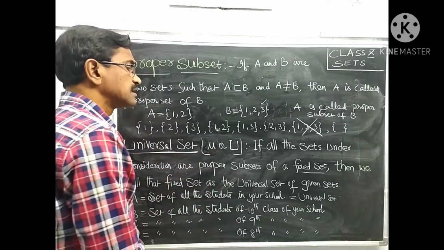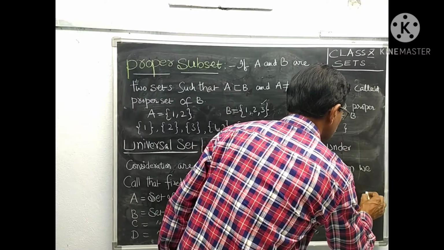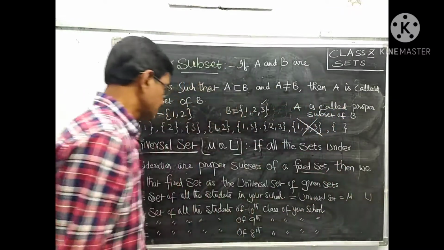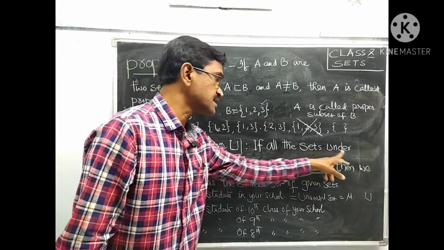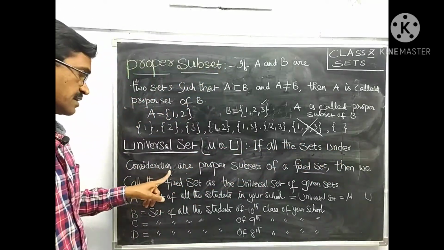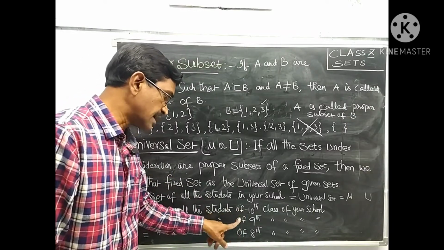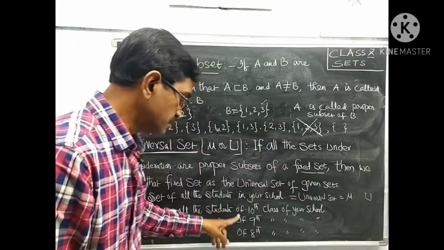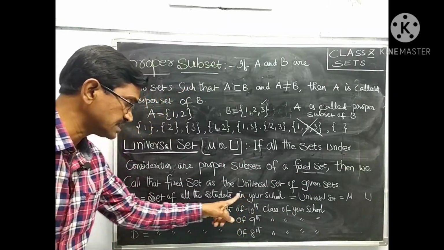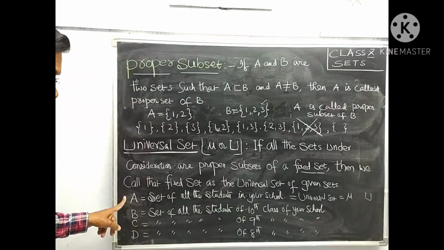So the universal set is represented by mu and also by U. In this way we can understand that the sets under consideration, these students, are proper subsets of a fixed set, that means your school, the fixed set.